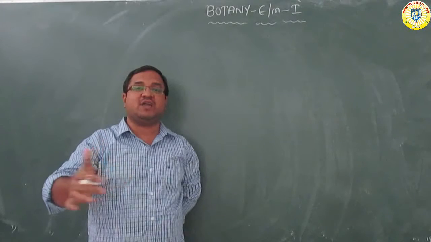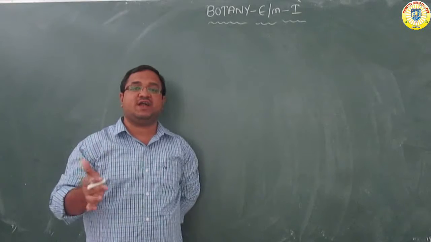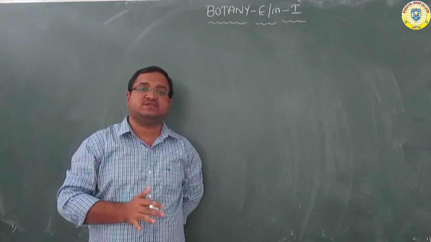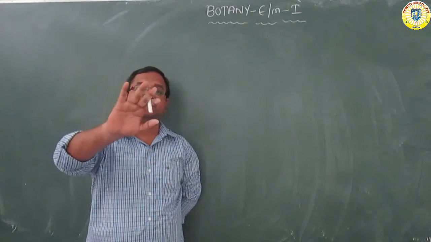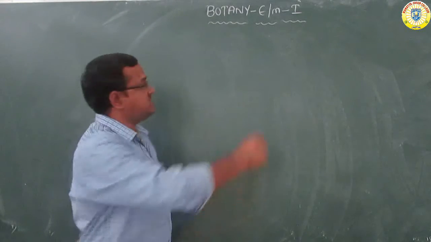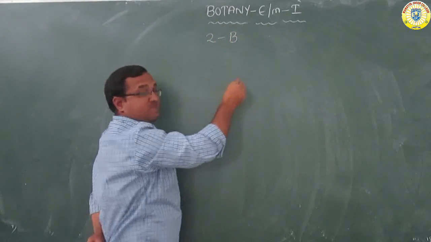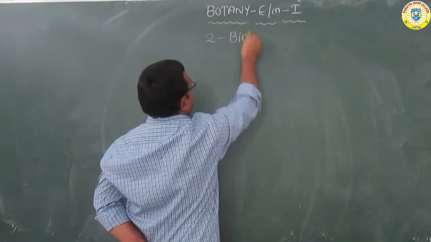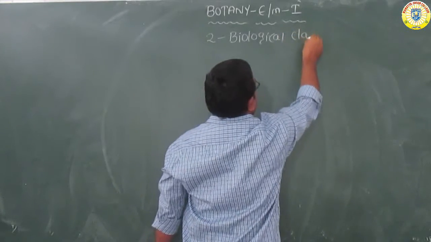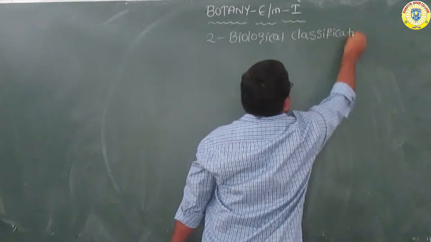So today we are going to start the second chapter. As I informed before, the first unit included 4 chapters. In that first unit we completed the first chapter. Today we are going to start the second chapter. The second chapter is biological classification. Biological classification.